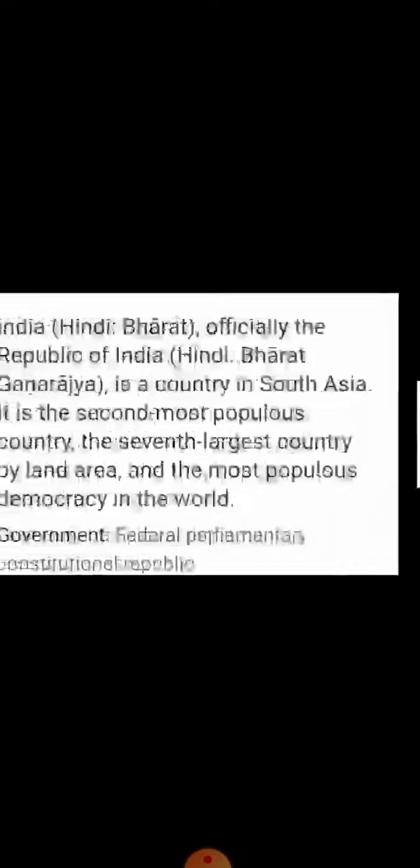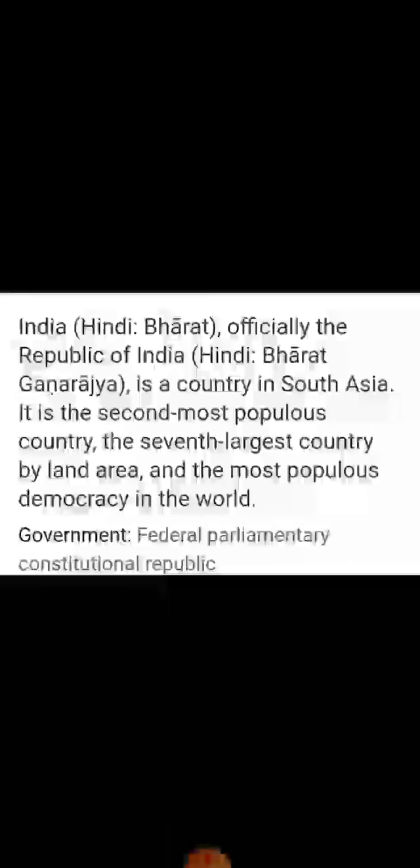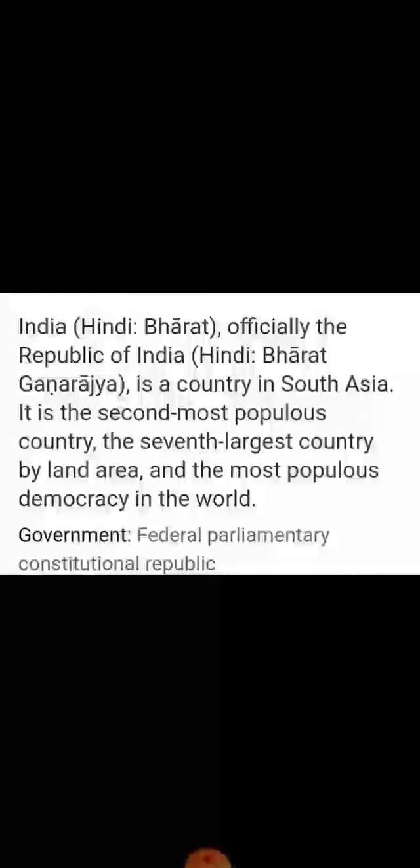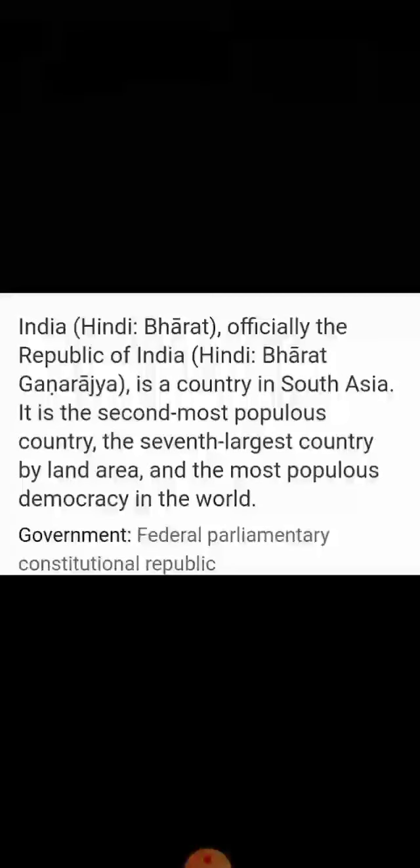Next, who is the father of democracy? Cleisthenes is the father of democracy, children. Next, which is the largest democracy in the world? India. Officially, the Republic of India is a country in South Asia. This is the largest democracy in the world.